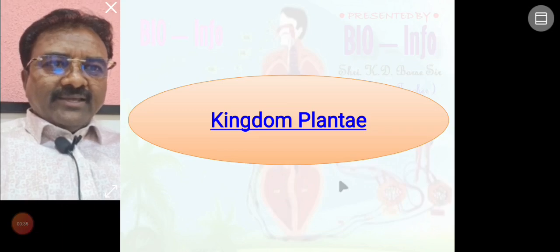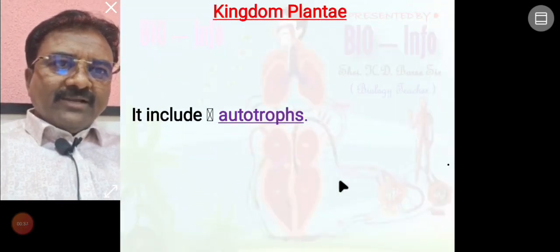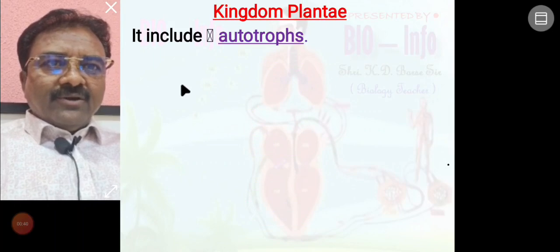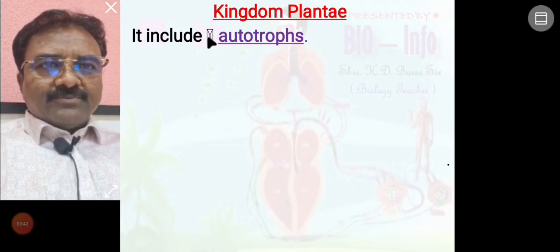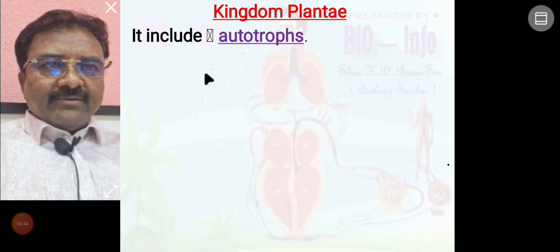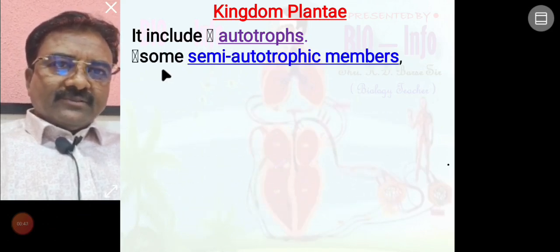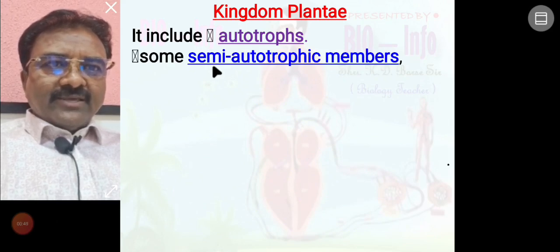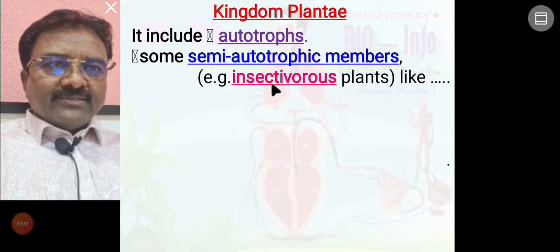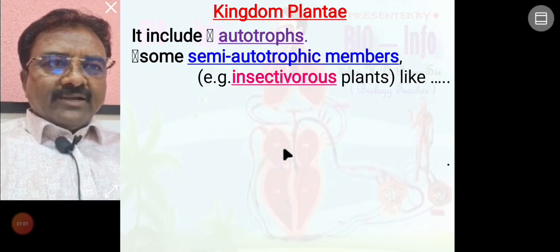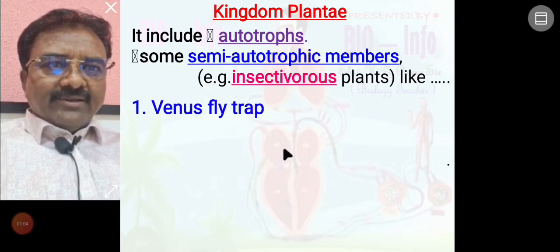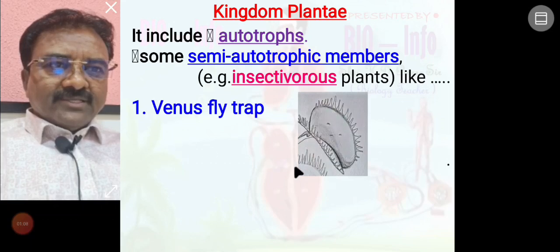Kingdom Plantae includes organisms that are autotrophs, preparing their own food material. Some organisms are semi-autotrophic members. Example, insectivorous plants are semi-autotrophic members found in kingdom Plantae, like number 1, Venus flytrap, seen here.